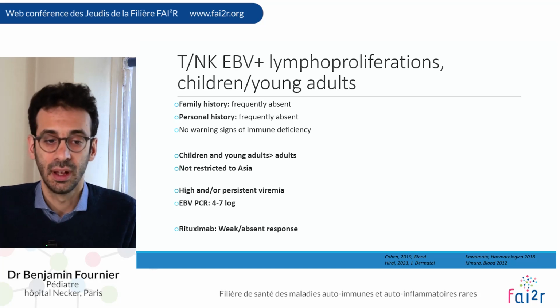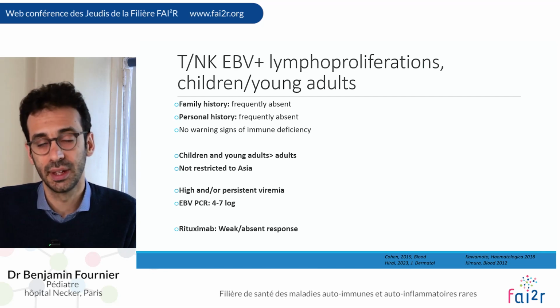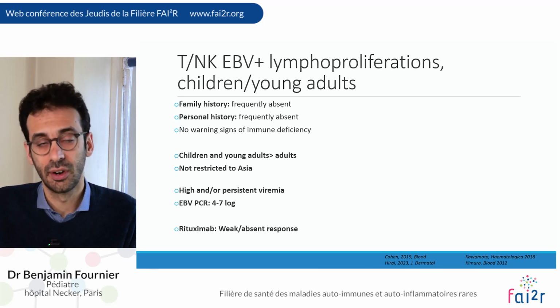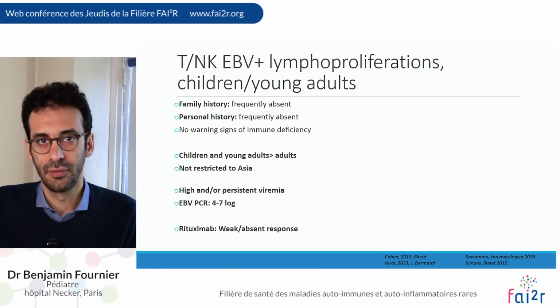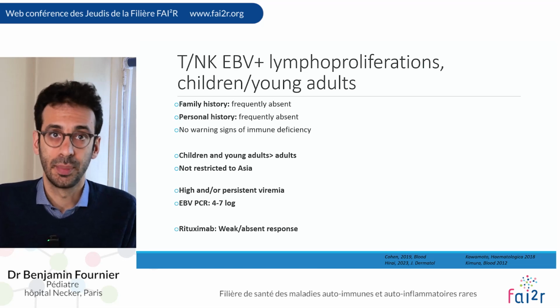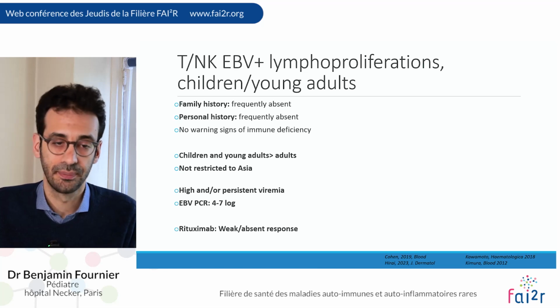Very frequently, the patients don't have a familial history, they don't have a personal history, and they don't have an underlying immune deficiency. It's mostly children and young adults. It is not restricted to Asia. As I mentioned, the EBV PCR is always high and persistent, and the level of PCR is almost always over 4 log, and most of the time over 5 or 6 logs. If you have used rituximab in the patient, you will have only a weak or absent response because EBV is not in B cells.